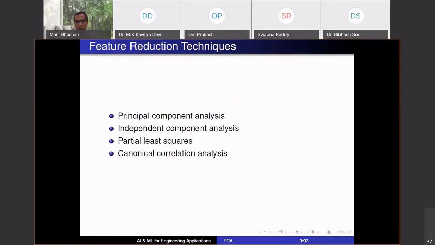So there are various feature reduction techniques. Component analysis is what we are going to look at now. That is just one of them. There are others like independent component analysis, partial least square, canonical correlation analysis. Each is applicable for some assumptions, with its own strengths and limitations. We are going to restrict ourselves to principal component analysis.